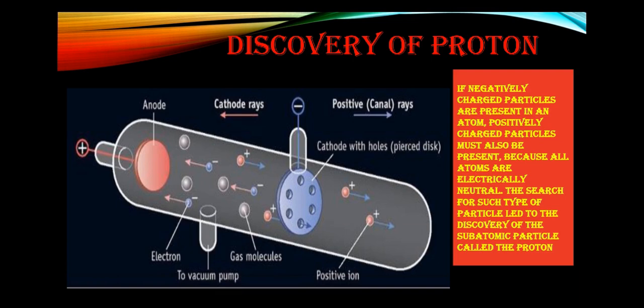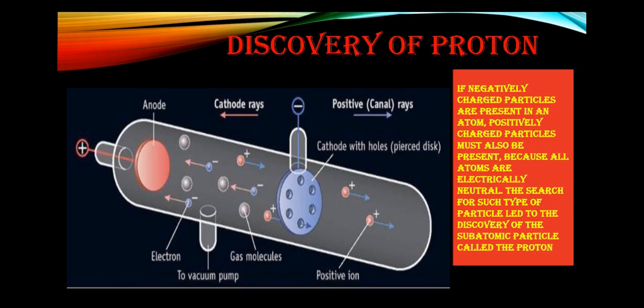This point, that atoms are electrically neutral, was given by John Dalton. So the search for such a particle led to the discovery of the subatomic positive particle called the proton. This discovery was credited to Eugen Goldstein.